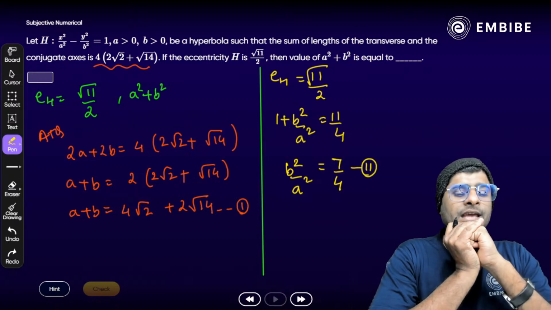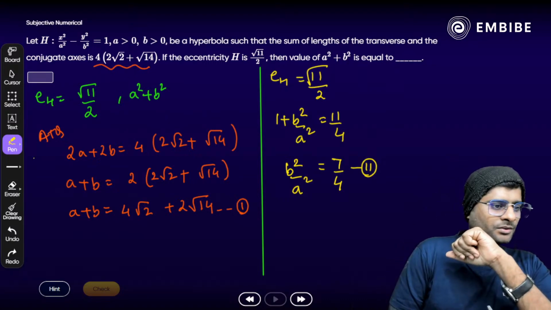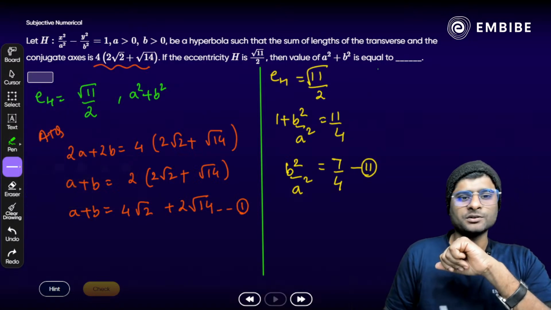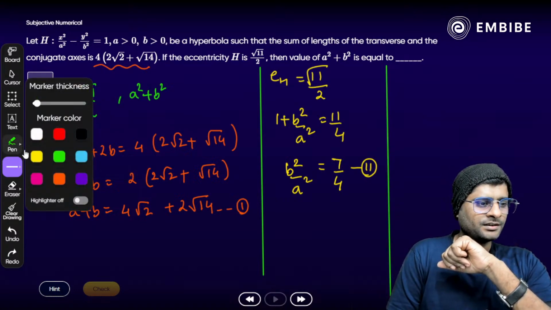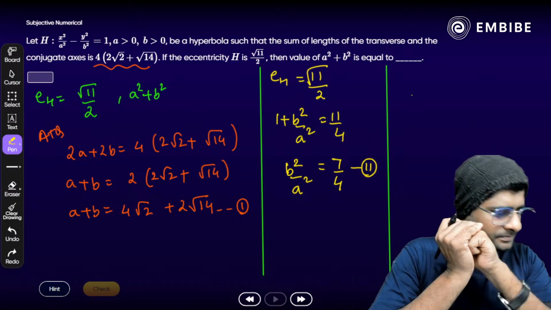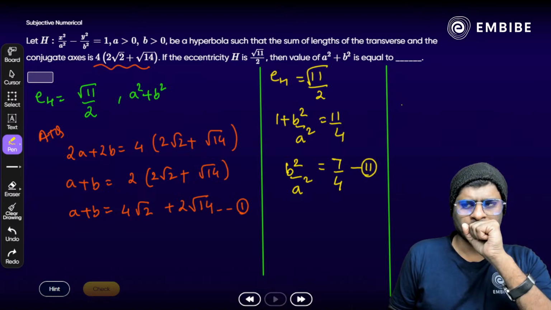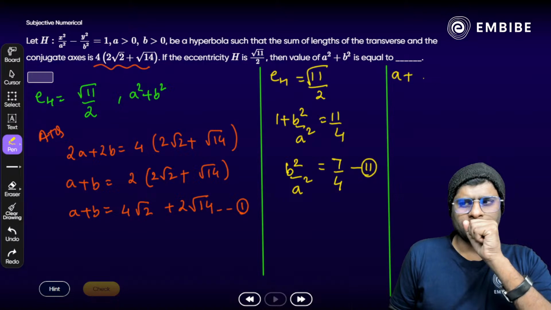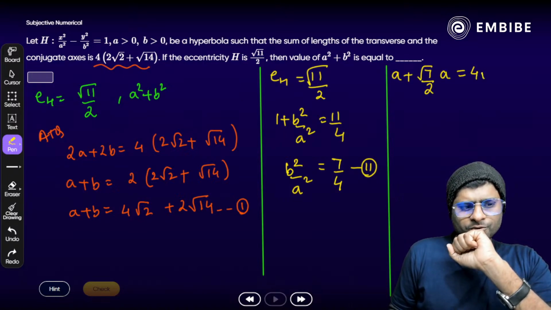Correct? Now we have a plus b and we have b square by a square. Try to solve it. Find out the value. Yes, take your time. Try to solve it and find out the value. क्या आंसर हो सकता है? Any idea? From equation 1 and 2, two equations, two unknowns. काफी easy है. What will be the answer? Any idea? Okay, a plus b. We have b as square root of 7 by 2 a, which is equal to 4 root 2 plus 2 square root of 14 here.